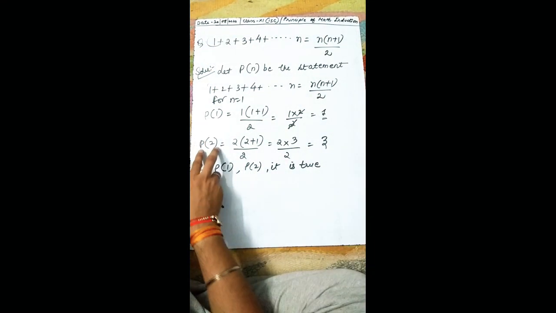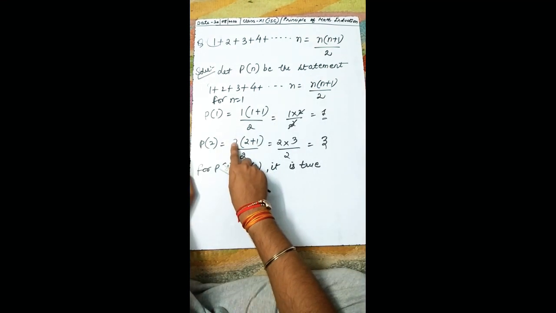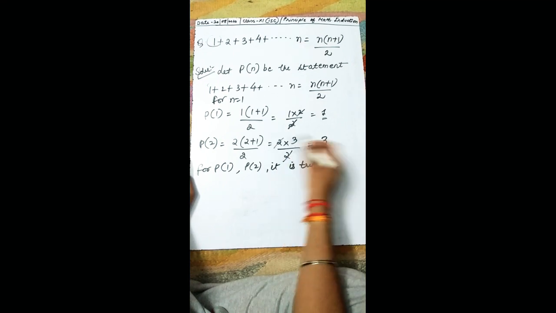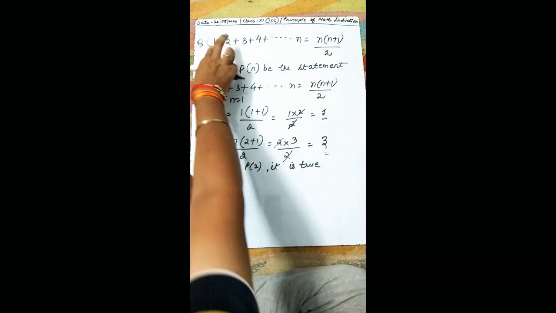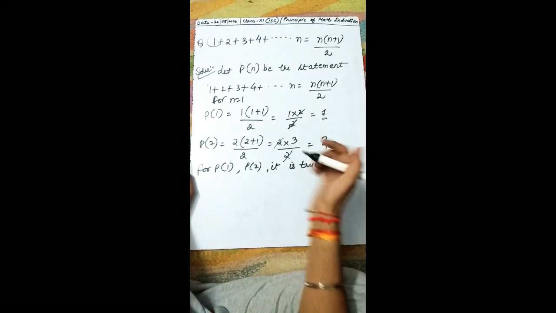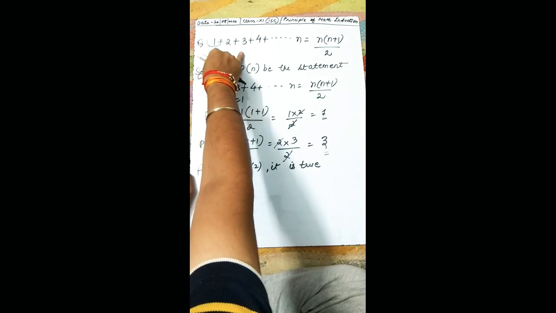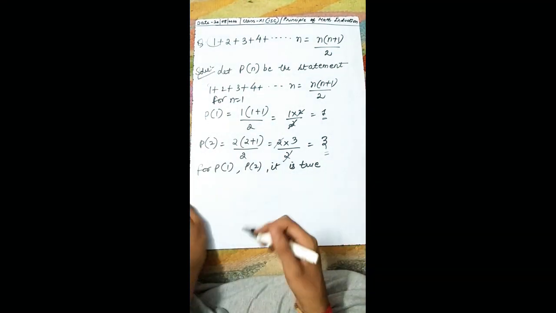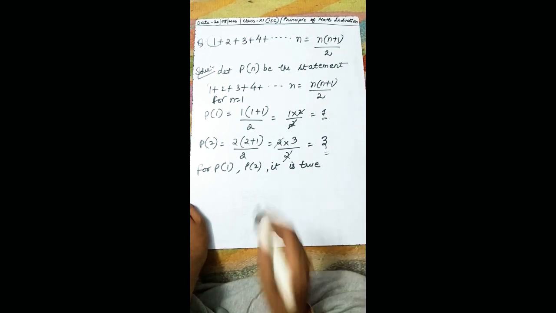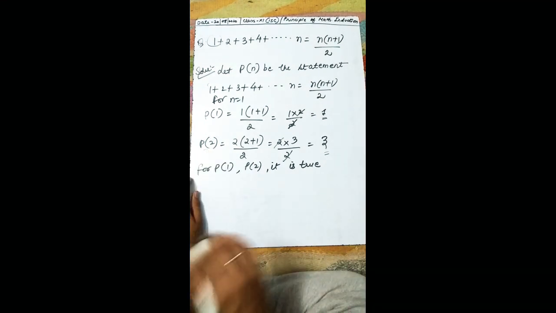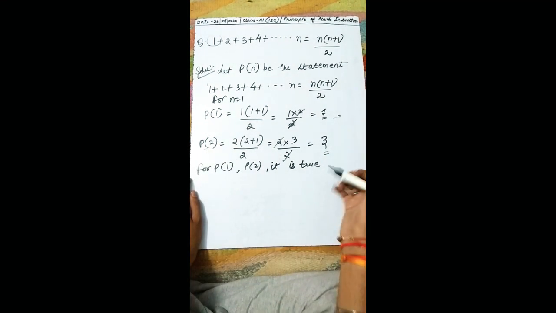Okay, now you put P2. That means 2 into 2 plus 1 upon 2, 2 into 3 upon 2, 2 to 2 you can cancel, you got 3 answer. That means 1 plus 2 is what? 3. And if you will put P3, you will get answer 6, because 1 plus 2 plus 3 will give you 6. So for P1, P2 it is true. As I told you in the criteria that you have to verify your result for n equal to 1. I have taken 2 also to make it more clear. You can go for only 1.